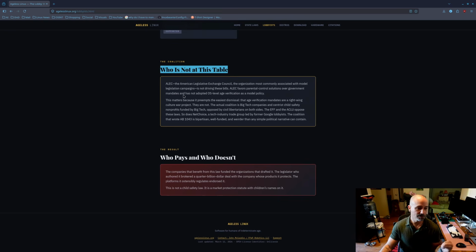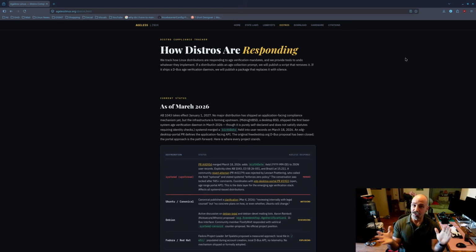Who is not at this table? The American Legislative Exchange Council, the organization most commonly associated with model legislation campaigns, is not driving these bills. ALEC favors parental control solutions over government mandates and has not adopted OS-level age verification as a model policy. Now, what you've been waiting for: the distros that are responding and how they're responding.